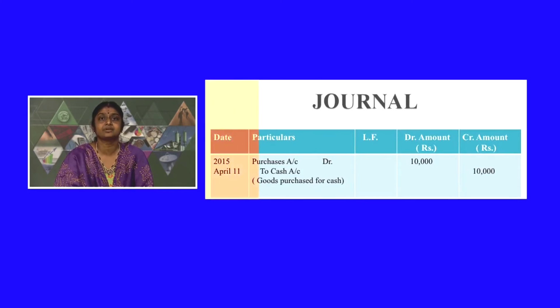As a next step, we have to recognize the type of accounts. In the same transaction which I just mentioned, that is goods worth rupees 10,000 are purchased for cash, we have to identify the group to which the affected accounts belong. That is, we are identifying the type of account.